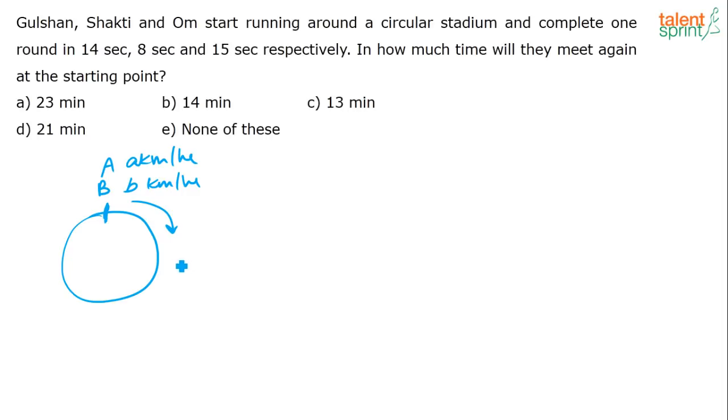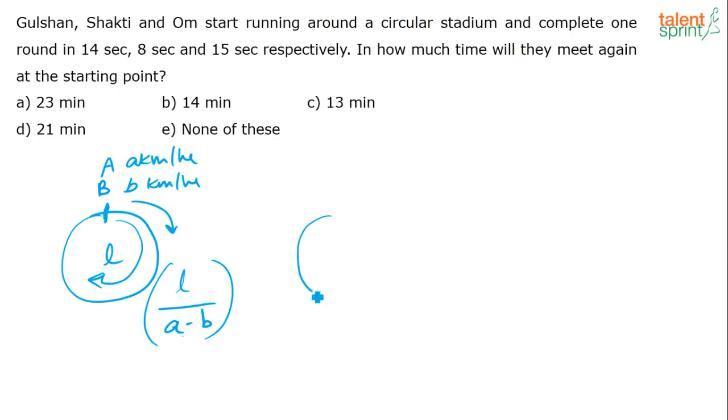To solve that question directly, you can use this formula. Assuming the length of the track is L, the time at which they will meet for the first time is L by A minus B. So after every L by A minus B seconds, they will meet, where A is the speed of A and B is the speed of B. This is again the concept of relative speed that we are using.